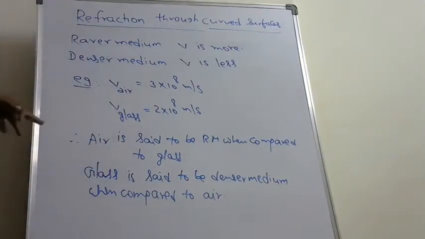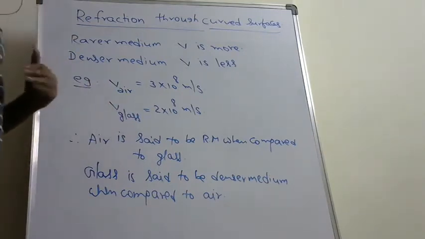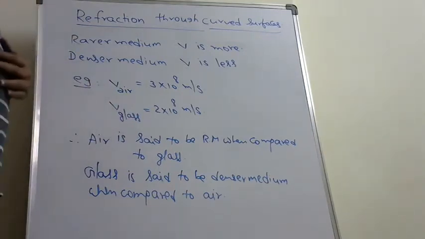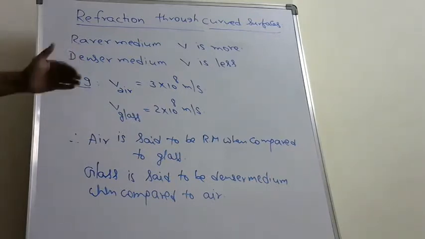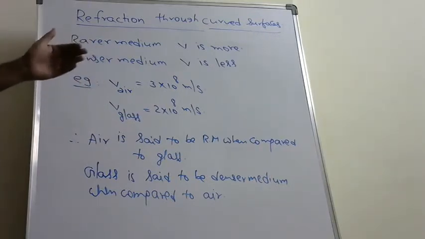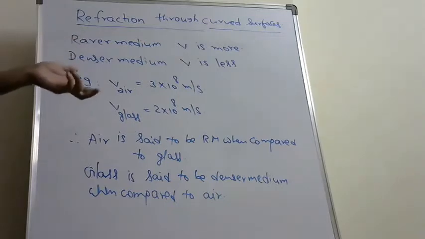So without comparison, we can't say which medium is rarer or which medium is denser. Only when comparing the velocities of light in two mediums, we can say which medium is rarer and which medium is denser.